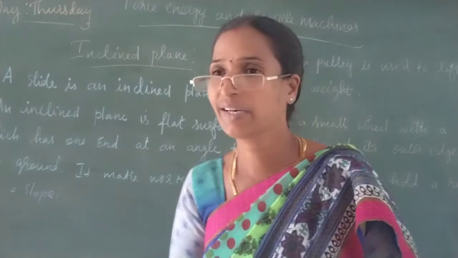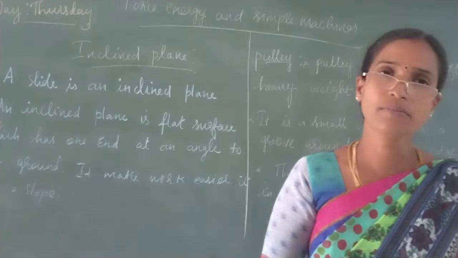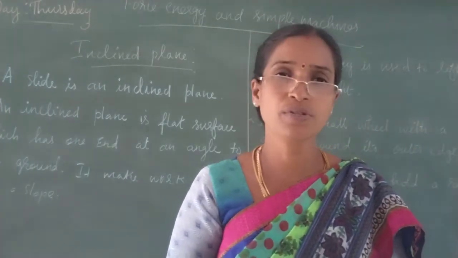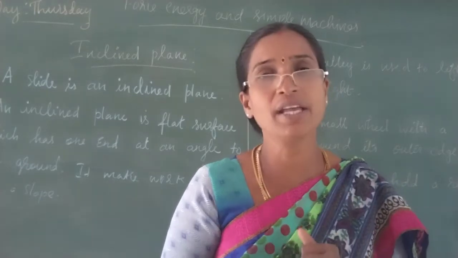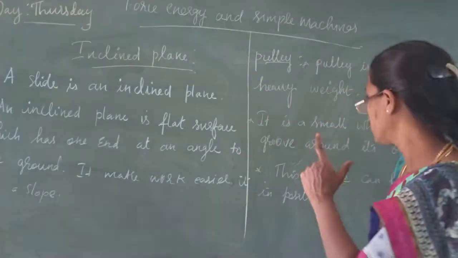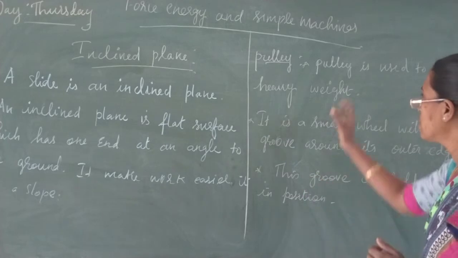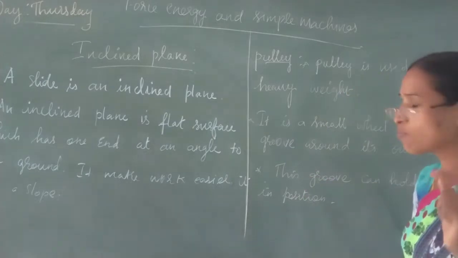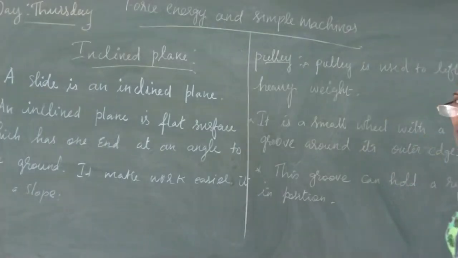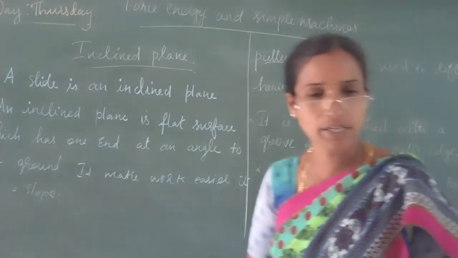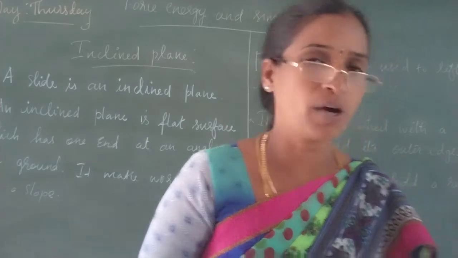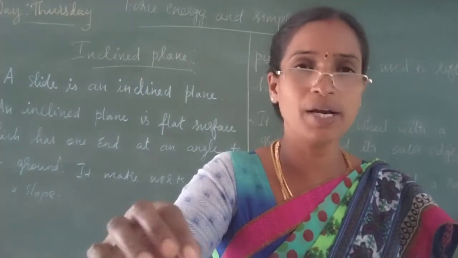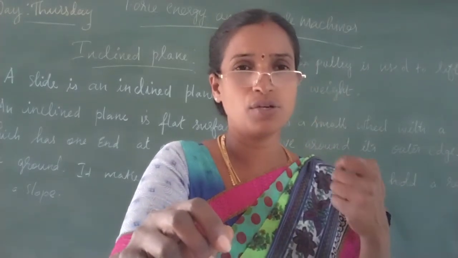Next case, pulley. Even the pulley is one of the simple machines. Why do we need to use it? To lift heavy weight. A pulley is used to lift a heavy weight. It is a small wheel. See in your textbook, children, page number 92, the diagram of a pulley.